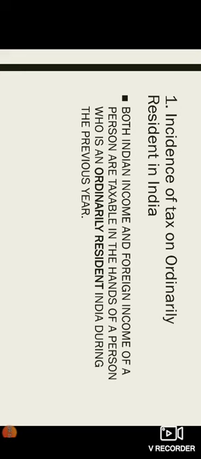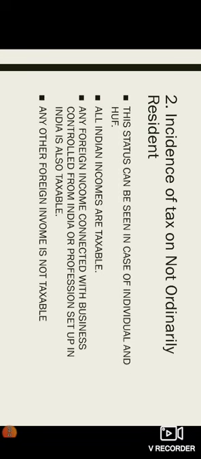Suppose in the previous year you have been ordinarily resident in India, then on Indian income as well as on foreign income you are liable to pay tax. So an ordinarily resident has to pay tax on Indian income as well as foreign income. I hope you have understood this.